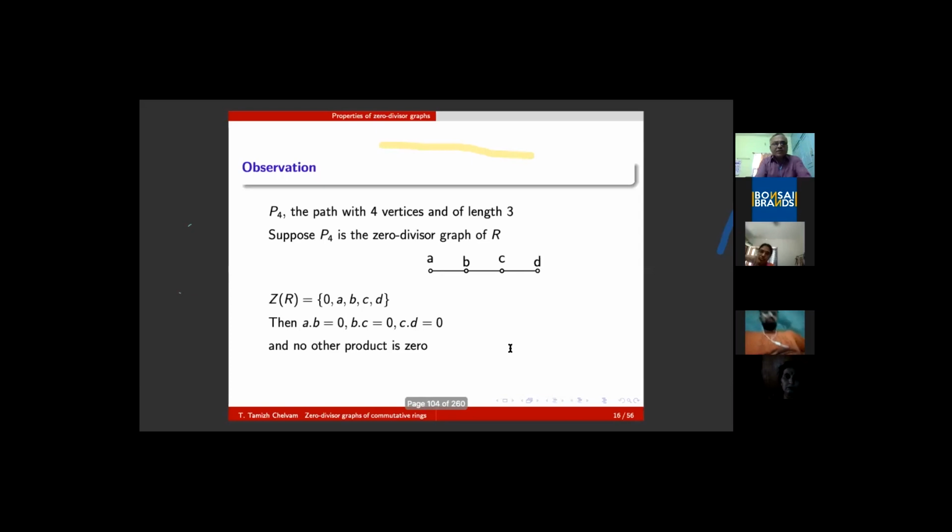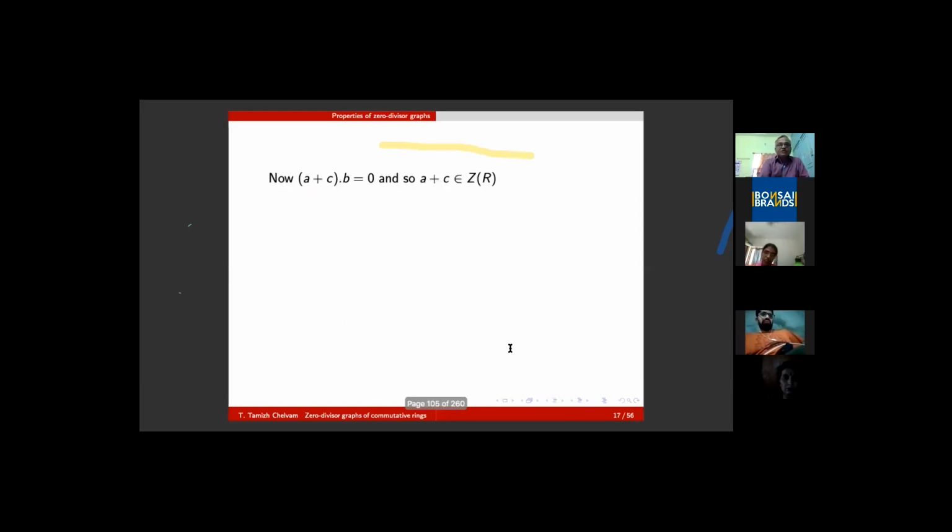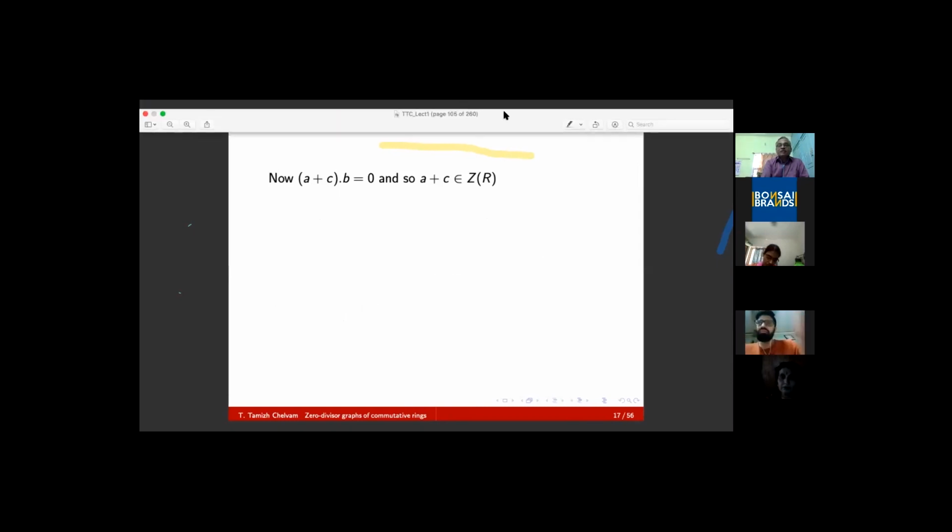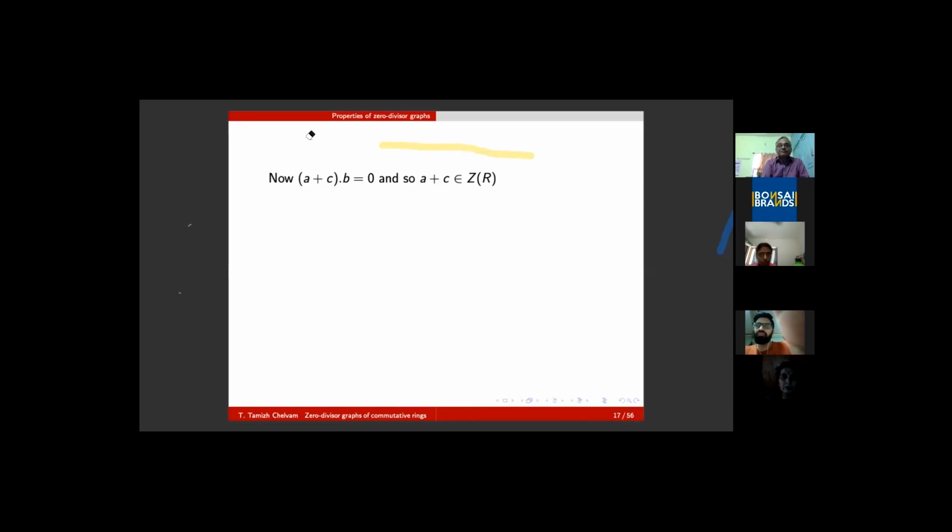Now, please note that AB equals 0 and BC equals 0. Let me add these two. What will I get? AB plus BC equals 0, commutative, so A times B plus C times B equals 0, that is (A plus C) times B equals 0. Therefore, A plus C must be a zero divisor. So when A plus C is a zero divisor, it is an element of Z(R). Ultimately, either it will be 0, or it is A, or it is B, or it is D.